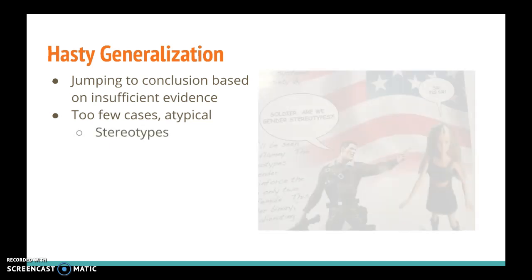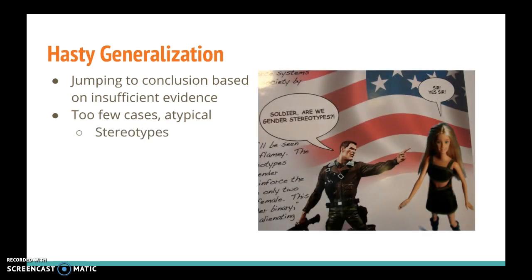And this is also where stereotypes often come from. Someone will meet a person who comes from a different gender than they are, or who is a different race or ethnicity, or a different sexual orientation, and they will base their opinion on the entire group of that race or ethnicity or sexual orientation or gender or age or whatever it is. They'll base their entire opinion of that group on their interaction with this one person. That's how stereotypes tend to happen. They're all hasty generalizations, conclusions that are based on insufficient evidence.